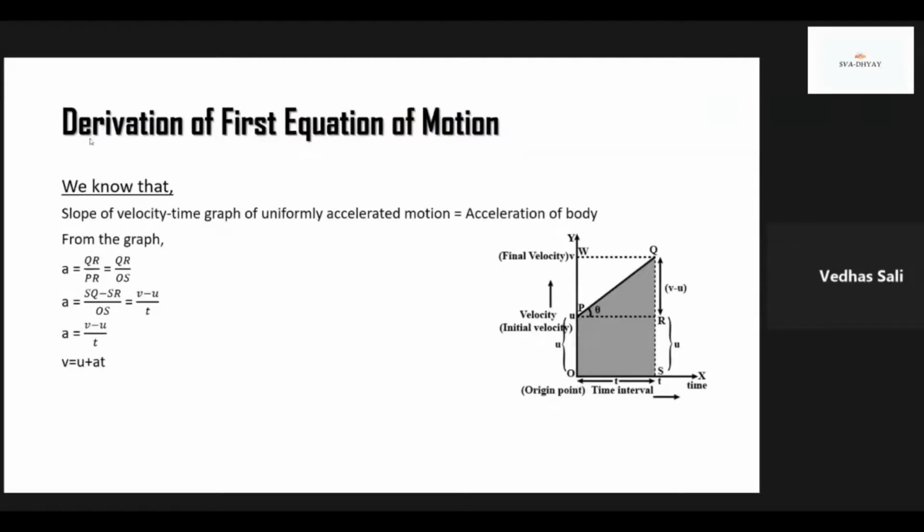Now let's derive first equation of motion. Now we know that slope of velocity time graph of uniformly accelerated motion is equal to acceleration of body. So the slope will be tan theta is equals to QR by PR is equals to QR by OS. So acceleration will be equal to SQ minus SR divided by OS is equal to V minus U by T. So here we get formula of acceleration, that is final velocity minus initial velocity upon time. So here we derive the first equation of motion. Final velocity is equal to initial velocity plus acceleration into time.